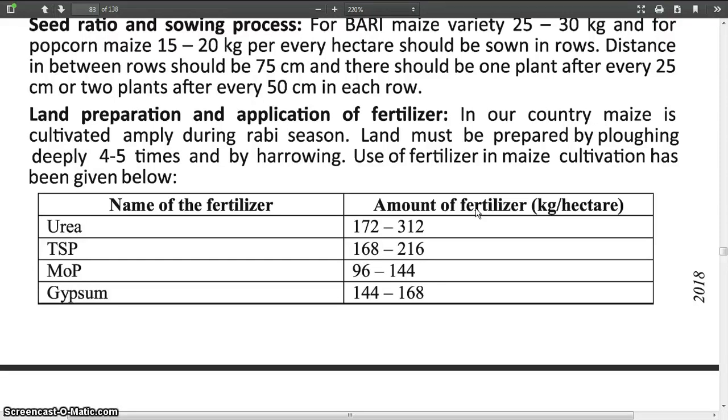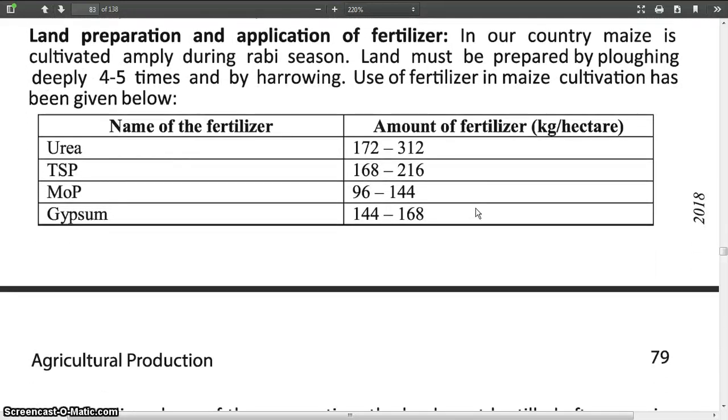Land must be prepared by plowing deeply 4 to 5 times and by harrowing. Use of fertilizer in maize cultivation has been given below. Urea: the amount of urea fertilizer should be given at the rate of 172 to 312 kg per hectare. TSP: the amount of TSP is 168 to 216.